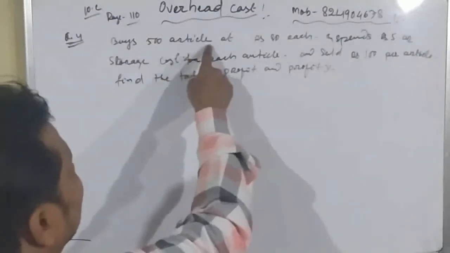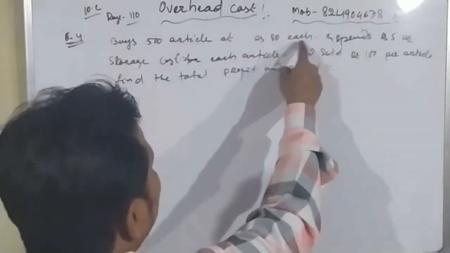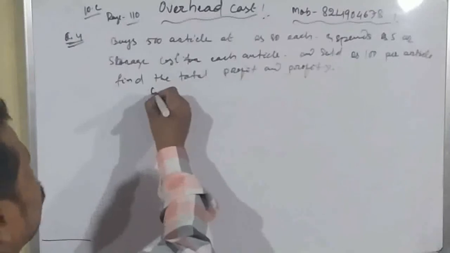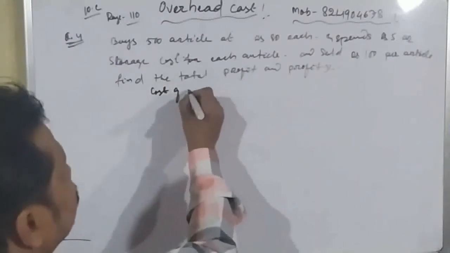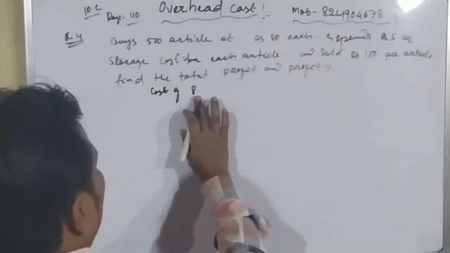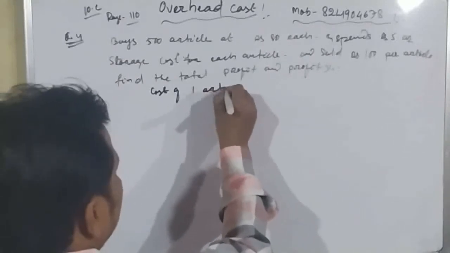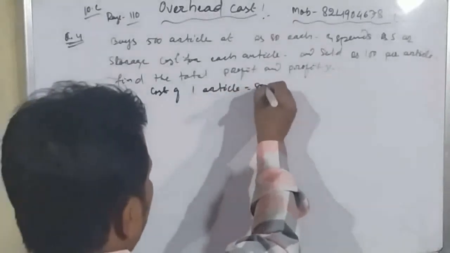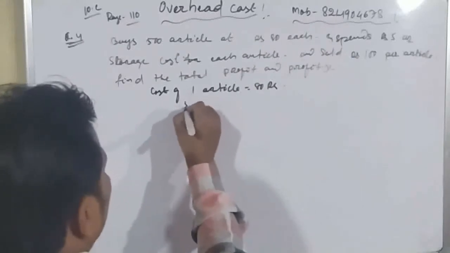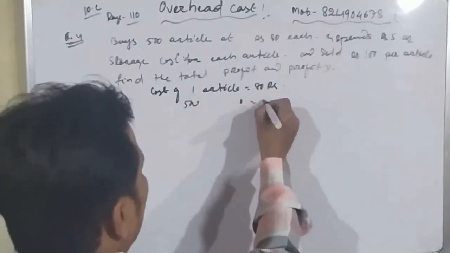So 500 articles at rupees 80 each. So cost of one article equal to 80 rupees. So cost of 500 articles equal to how much?